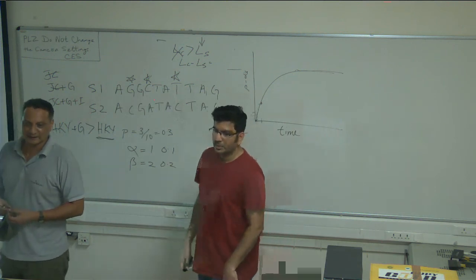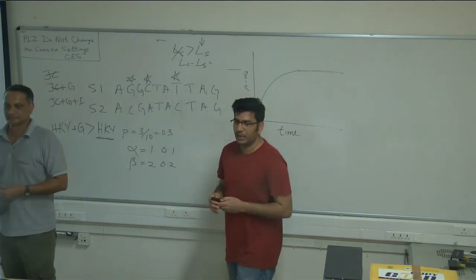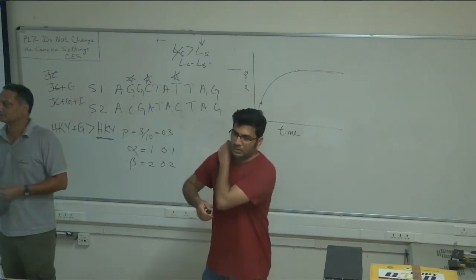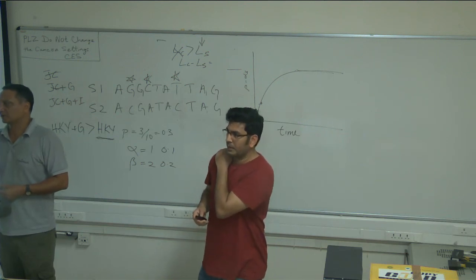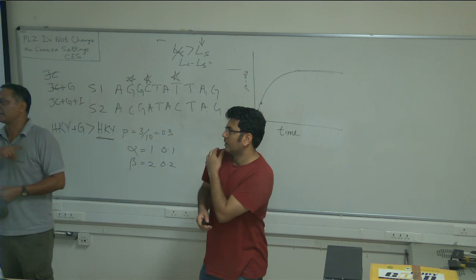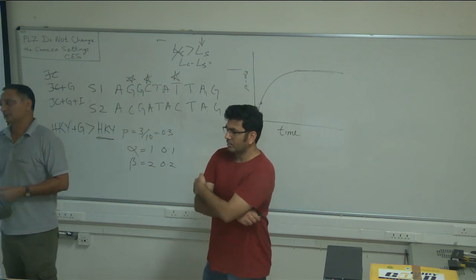Actually, RAxML does take different models. There is the command version of RAxML where you have the facility to add these models. But again, they do not allow rate variability. If one partition has HKY, you cannot do HKY plus gamma. The GUI version takes only one model, and the command version takes multiple models.